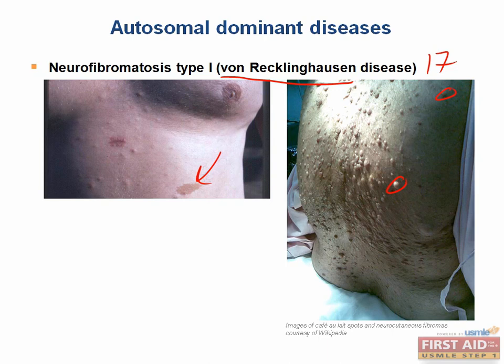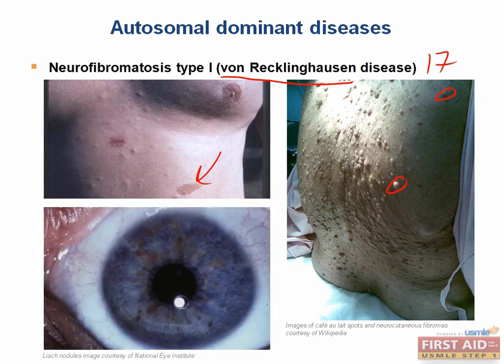There are also neural tumors, such as optic gliomas, scoliosis, and Lisch nodules, which are pigmented iris hamartomas, which you can see these brown spots here. Patients with NF1 are also more likely to get Wilms tumor, which are kidney tumors that typically occur in children.